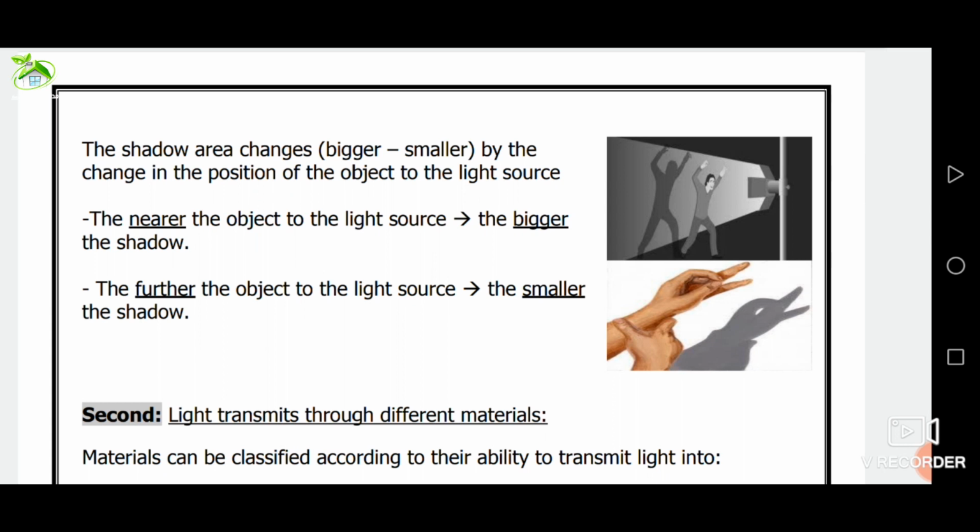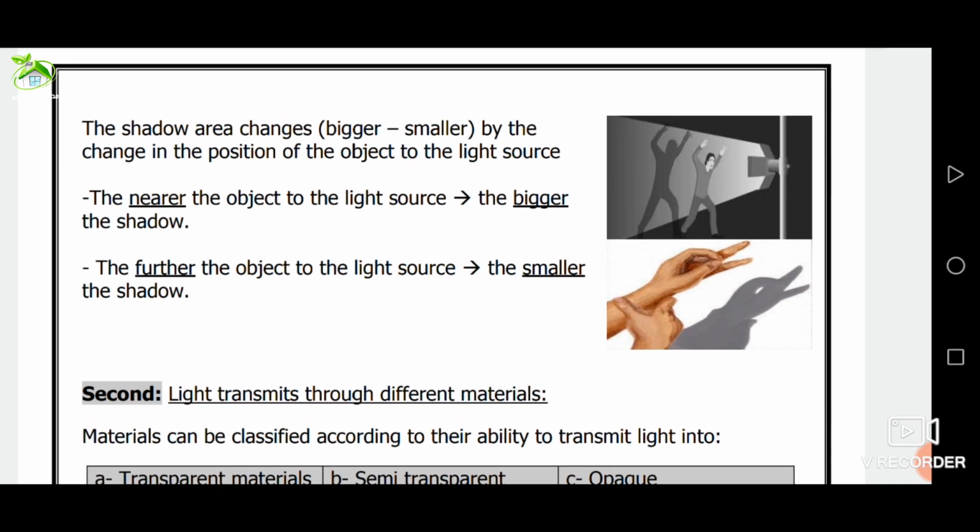Again, as a result of traveling of light in straight lines, some phenomena happen, such as formation of image through narrow walls. These images are minimized and inverted.